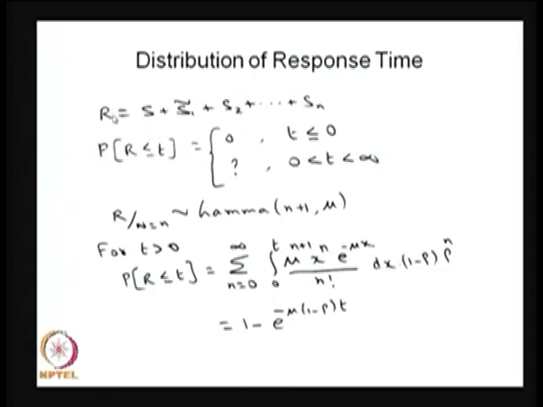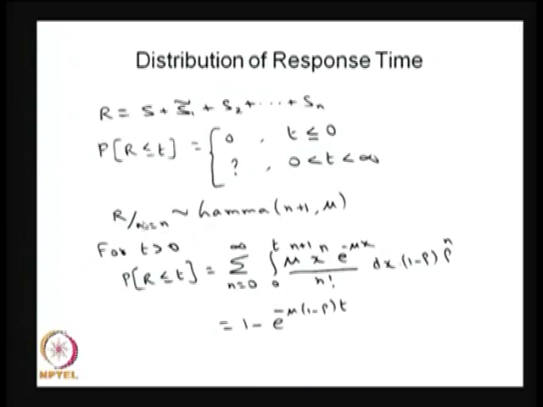Therefore, this is not a mixed random variable, this is a continuous random variable, because your service time is continuous and exponentially distributed. Therefore, R is going to be the sum of your own service plus the remaining service of the first person in the system, and so on till the nth customer who is in the queue. Therefore, this is the CDF of the random variable R.